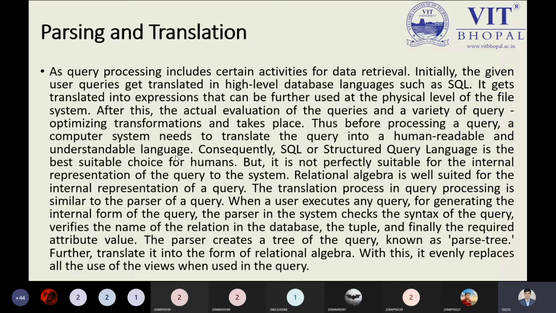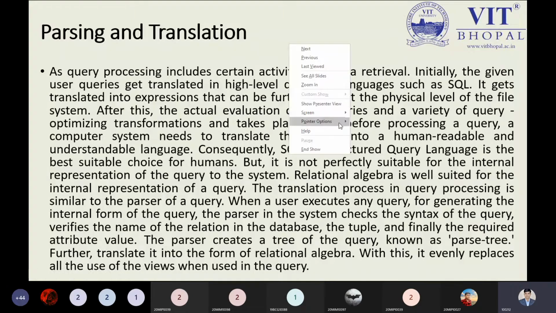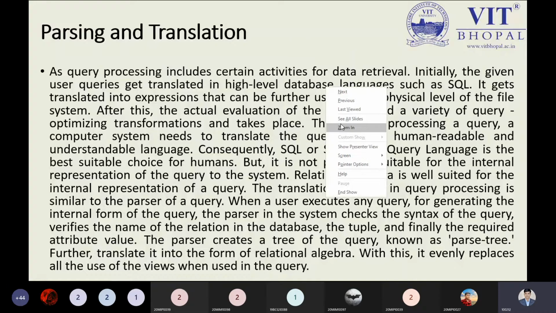For parsing and translation, I have given all the theory here, so you may be surprised by how much theory there is. This theory is required because we can understand it in a graph or diagram as well. As we know, query processing includes certain activities of data retrieval. I'm highlighting some important points for betterment.